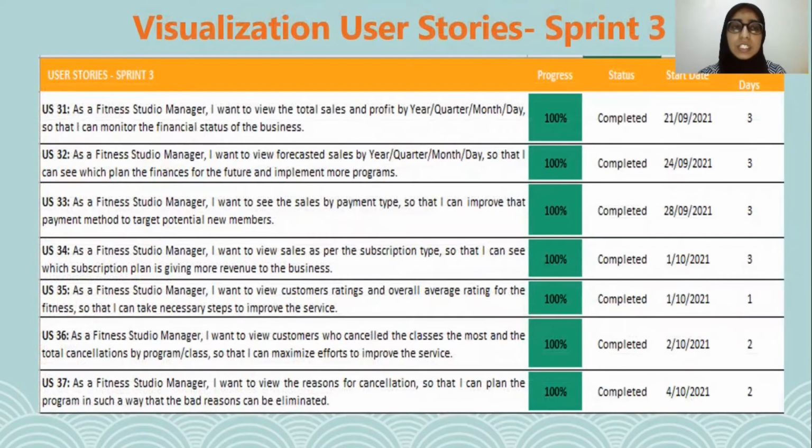Moving to the visualization in Sprint 3. These were based on user stories that covered information related to booking, cancellation, and business revenue. It also includes total sales and profit by year, quarter, month, and day, including forecasted sales and profit by year, quarter, month, and day, sales by subscription type, as well as sales by payment type. Total cancellation and reason for cancellation was also recorded as part of visualization in the Sprint 3.